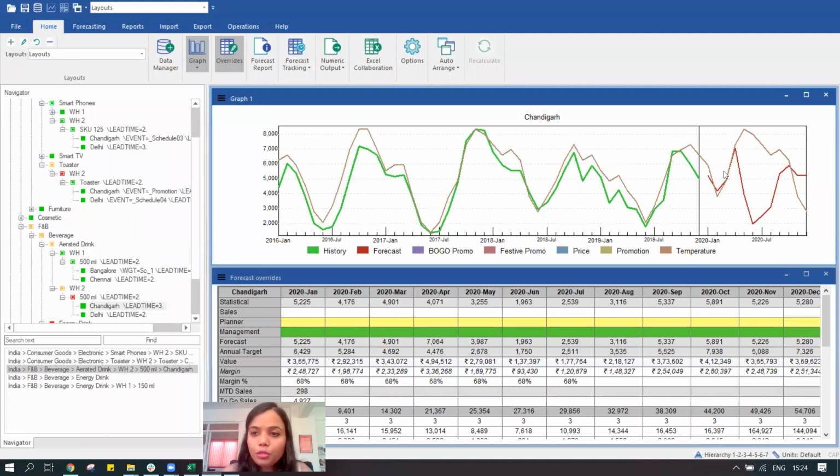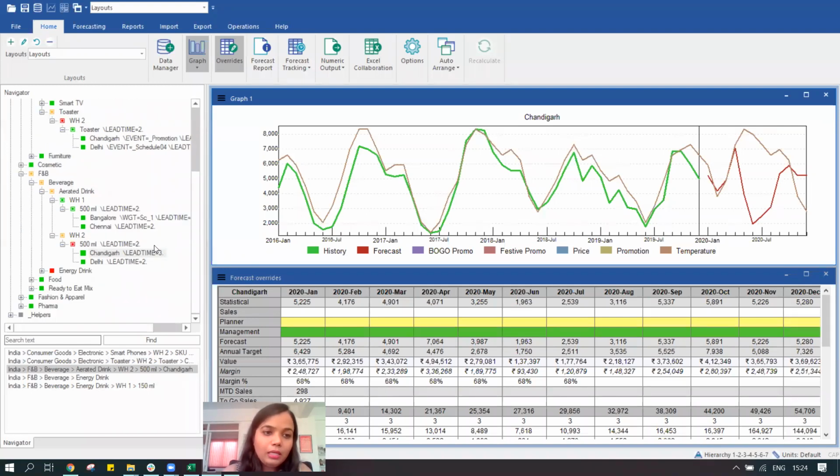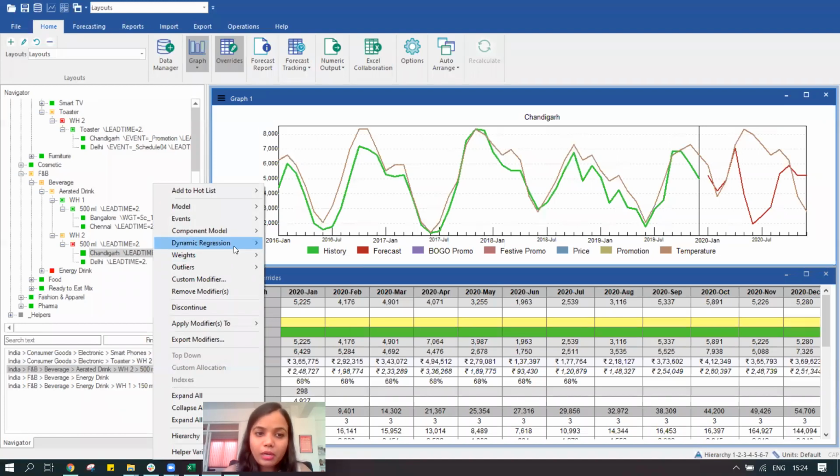So we have put in the information of temperature over here, and this slight pink color line is the temperature. And we see that there is a huge difference between how the temperature is going to pan out and how our sales are turning out to be. In such cases, we can make use of the regression techniques. These are the causal methods. We tell the system that along with time series modeling techniques, we make use of an external parameter, in this case, temperature. As you can see, there are other parameters as well, but we are not at the moment taking that information into account. For now, we will be taking only temperature data.